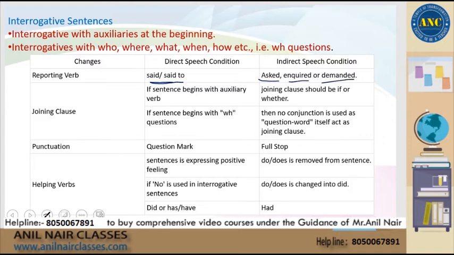If the sentence begins with an auxiliary verb, the joining clause should be either if or whether. This is just a recap of what we've just learned. If the sentence begins with a WH question, then you don't have to use a conjunction because the WH word itself is the joining clause.